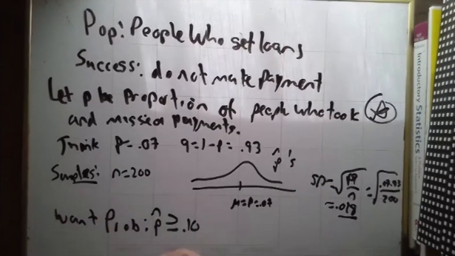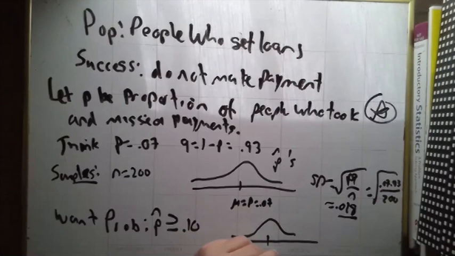Same steps as always. Draw a picture. Right in the middle, mu equals p is 0.07. My sample, p hat, is 0.10.